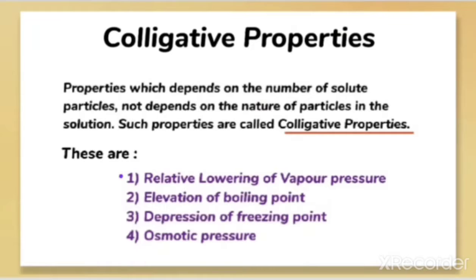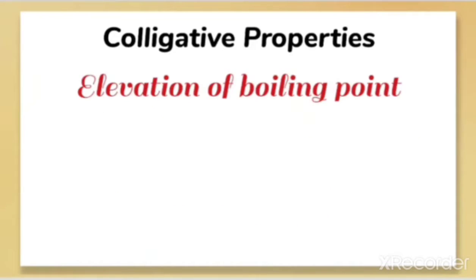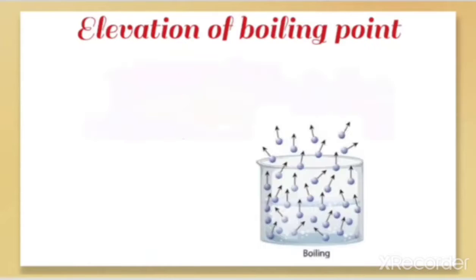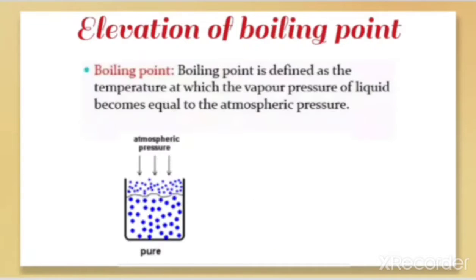The first point we have already discussed. Now we have to discuss the second point, elevation of boiling point. So let us discuss the colligative property, elevation of boiling point. We are familiar with the boiling process in which the liquid state turns to the vapor state. But how do we define boiling point? Last year we learned the definition for boiling point. Boiling point is defined as the temperature at which the vapor pressure of a liquid becomes equal to the atmospheric pressure.